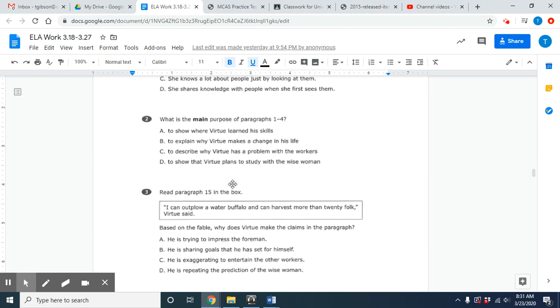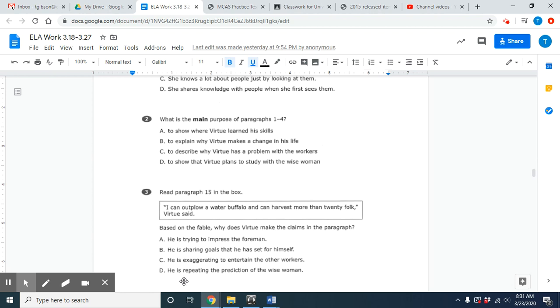Let's go to number 3. Read paragraph 15 in the box. "I can outplow a water buffalo and can harvest more than 20 folk," Virtue said. Based on the fable, why does Virtue make the claims in the paragraph? So you have A, he is trying to impress the foreman. B, he is sharing goals that he has set for himself. C, he is exaggerating to entertain the other workers. Or D, he was repeating the prediction of the wise woman.